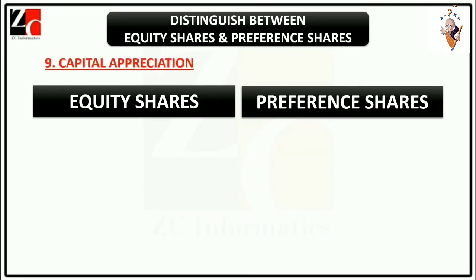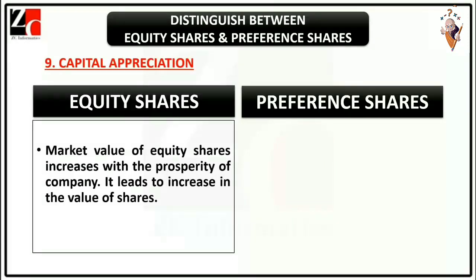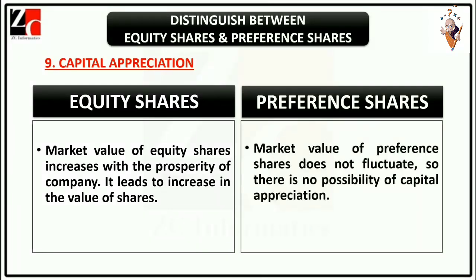Point 9. Capital appreciation. Market value of equity shares increases with the prosperity of the company. It leads to increase in the value of shares. Market value of preference shares does not fluctuate, so there is no possibility of capital appreciation.